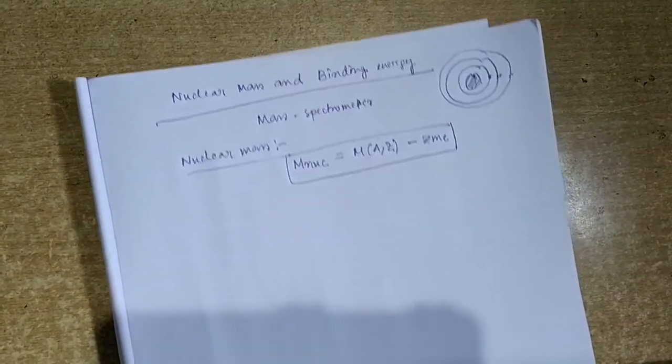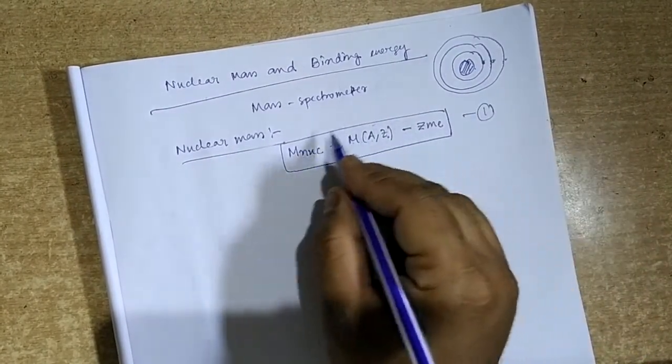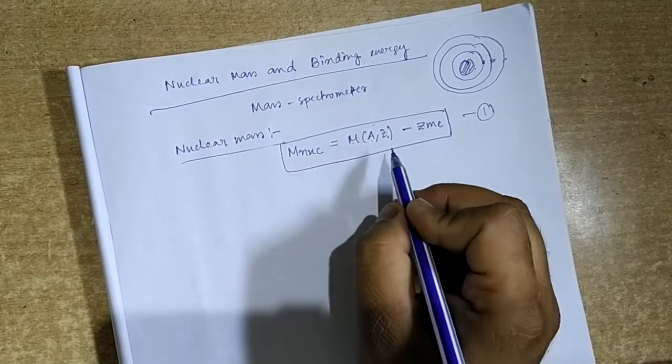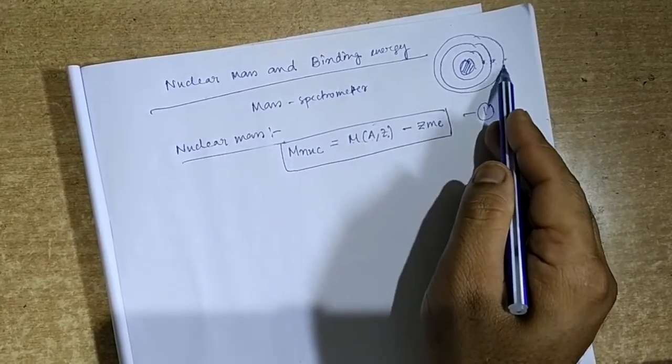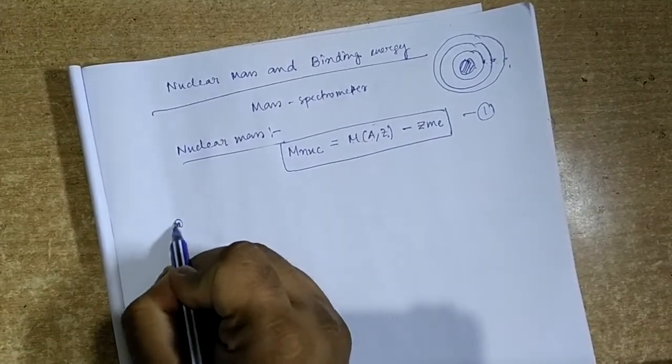But this expression, expression 1, is not exact, since here we do not take into account the binding energy of the orbital electrons.